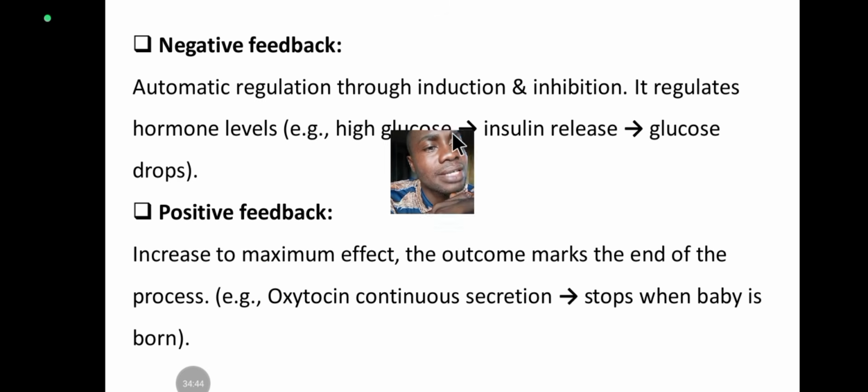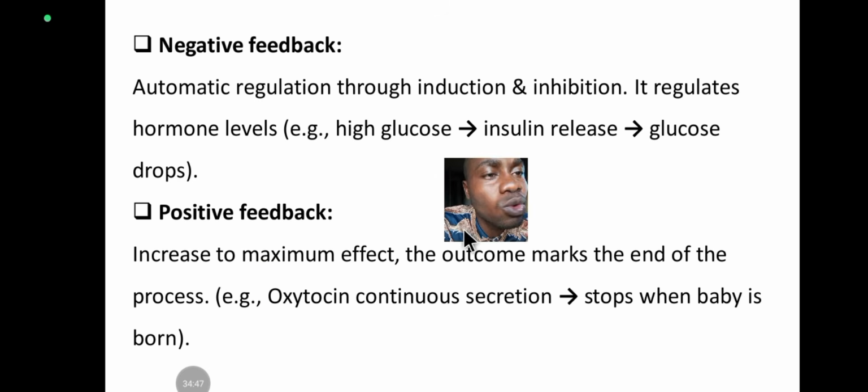Now, this endocrine system functions under a particular mechanism. And there are two mechanisms by which it functions. The most common mechanism by which the endocrine system or hormones function in the body is through the negative feedback mechanism.